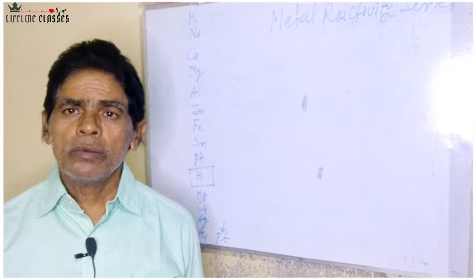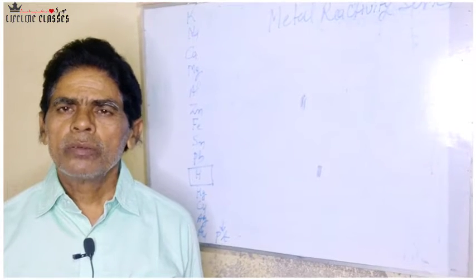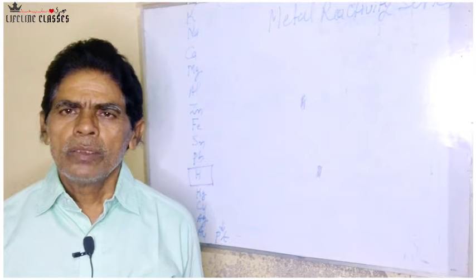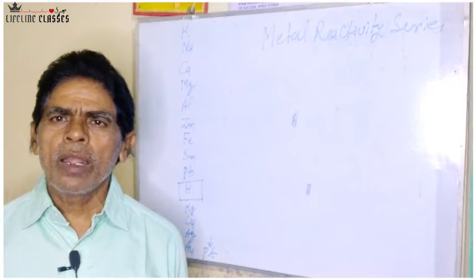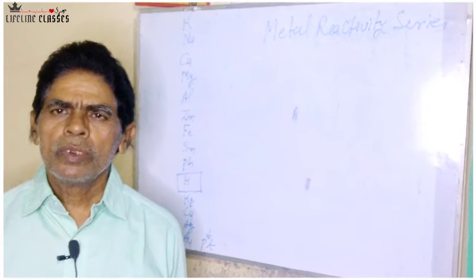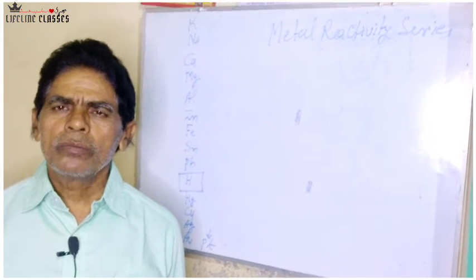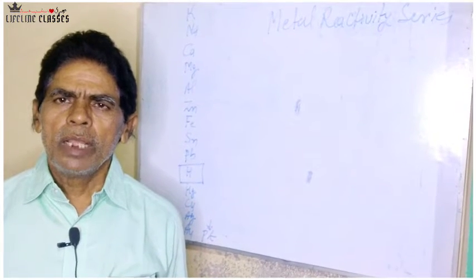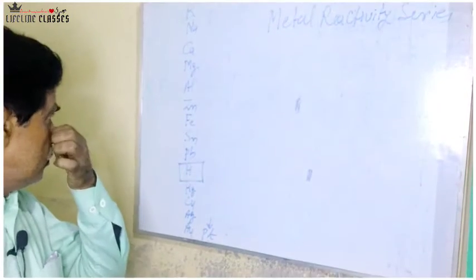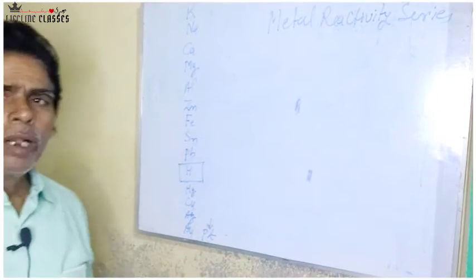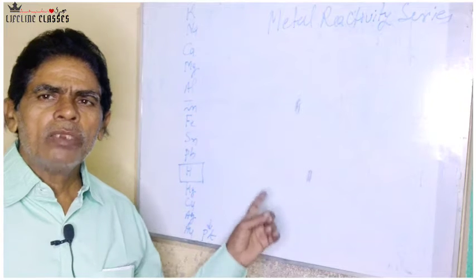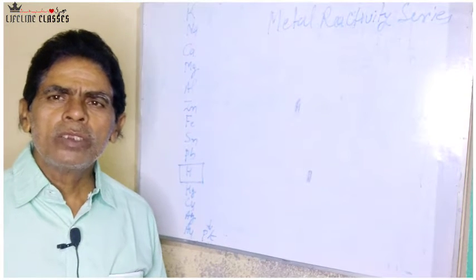We have seen in the previous class that when metals are allowed to react with dilute acids, they form metal salts, and hydrogen gas is liberated.